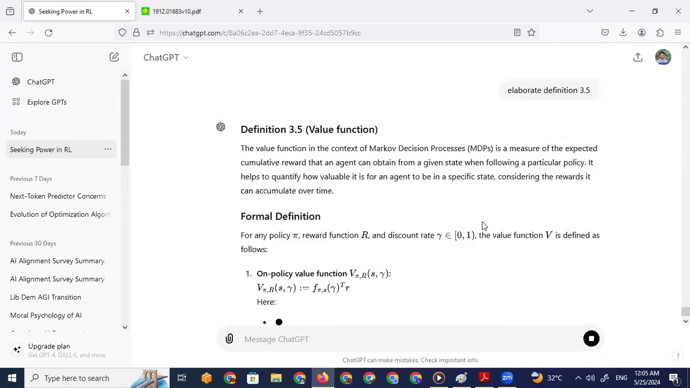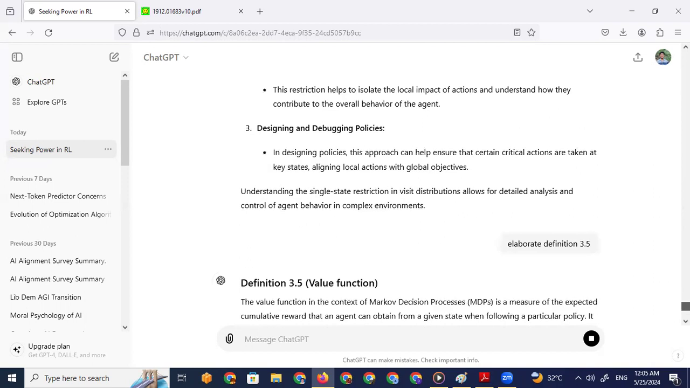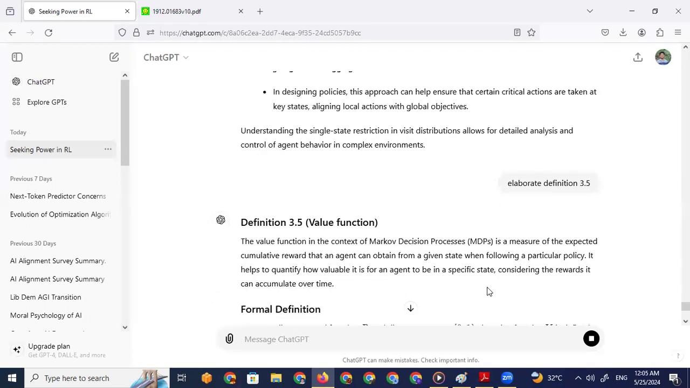The value function in the context of a Markov decision process is a measure of the expected cumulative reward that an agent can obtain from a given state when following a particular policy. So again, it's a measure. These are all definitions that are laid out to measure things. It helps to quantify how valuable it is for an agent to be in a specific state, considering the rewards it can accumulate over time.